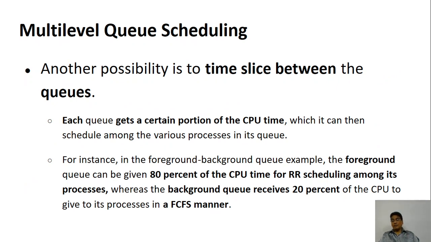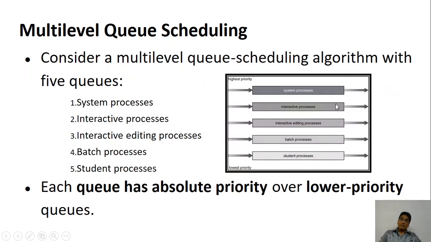So this is one of the ways in which we can have the queues scheduled. Every queue over here is given a priority. So this has the highest priority. Anything within this queue is executed first. If nothing is there, the one below will be taken up. Anything within that queue is executed. If nothing is there, the next will be taken up, and so on and so forth. Suppose we are executing a batch process and something else comes in here, the batch processing is preempted and the new one is given the CPU. This is one way of doing the scheduling between the queues.